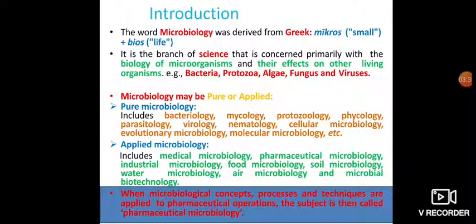Pure microbiology includes different branches like bacteriology, protozoology, parasitology and virology. Applied microbiology means the branches in which microorganisms are used for the development of different types of products, like medical microbiology, pharmaceutical microbiology, food microbiology, soil microbiology, etc. So, when microbiological concepts, processes and techniques are applied in a pharmaceutical operation, the subject is then specifically called pharmaceutical microbiology, which is considered in our syllabus.